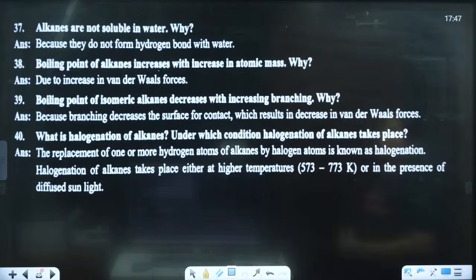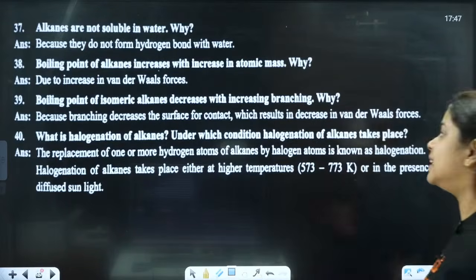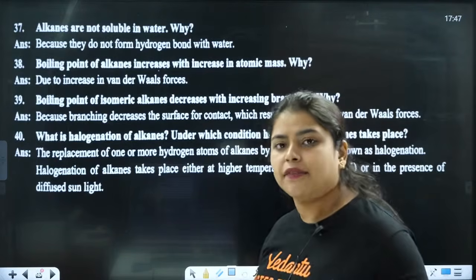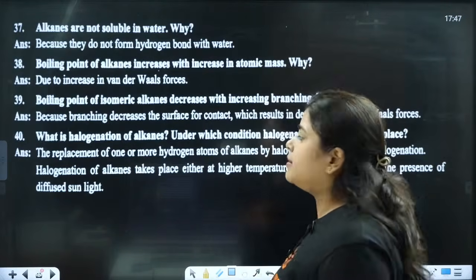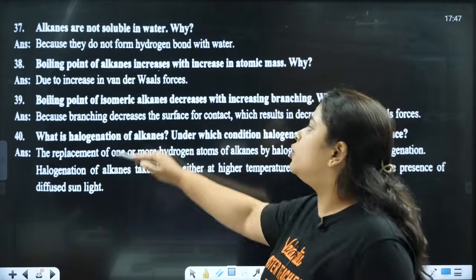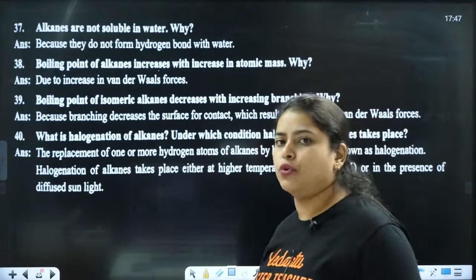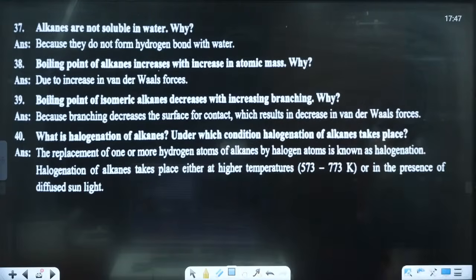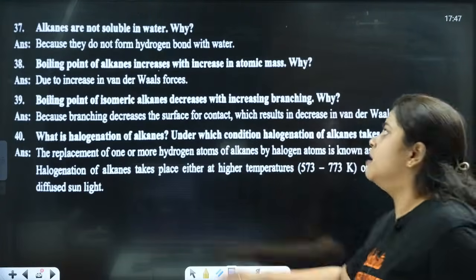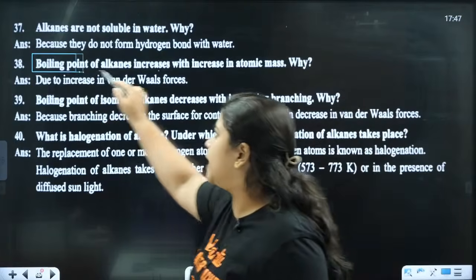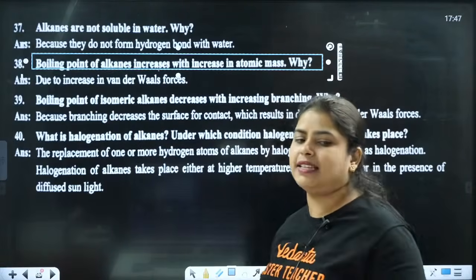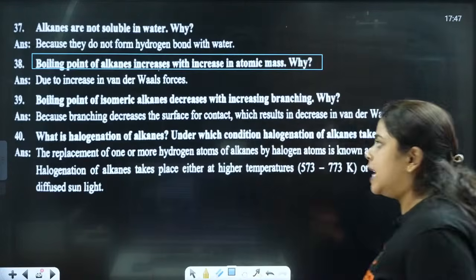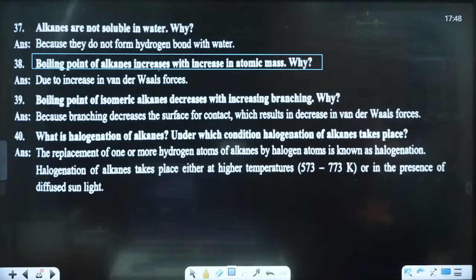Next question. Boiling point of alkanes increases with increase in atomic mass. Why? Due to the increase in the van der Waals forces, the boiling point of the alkanes will increase with increase in the atomic mass. Clear?